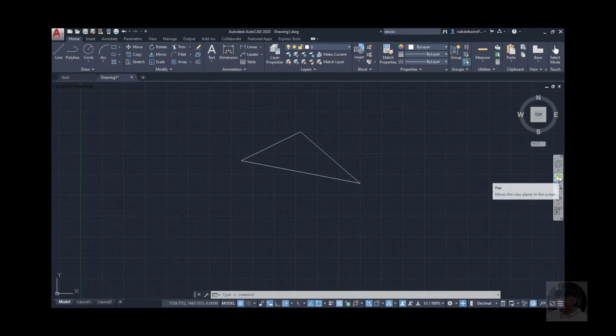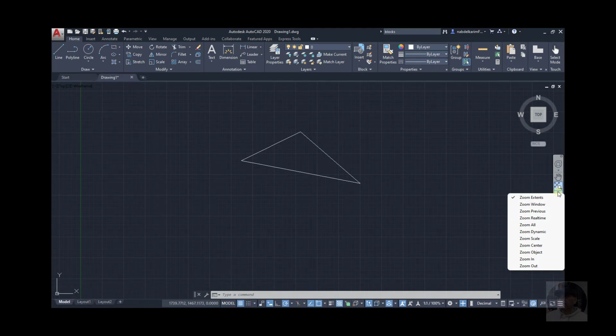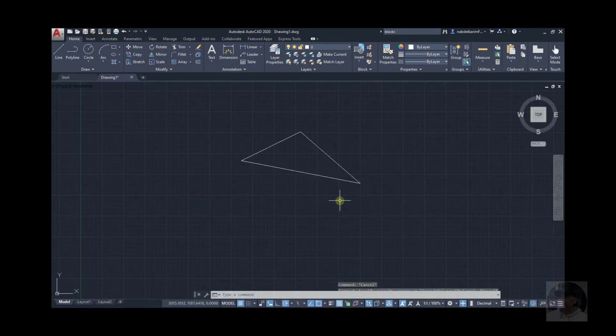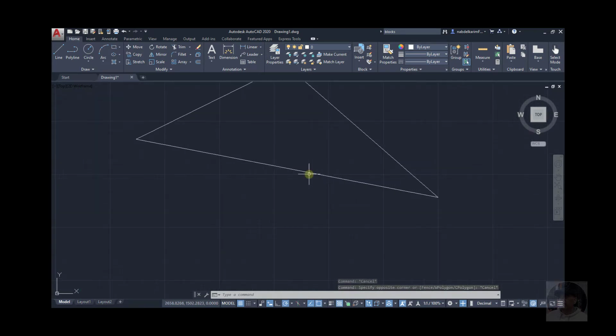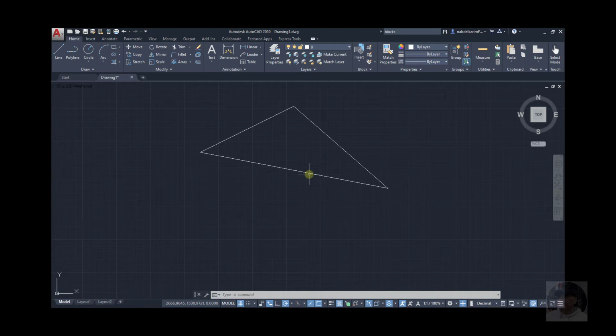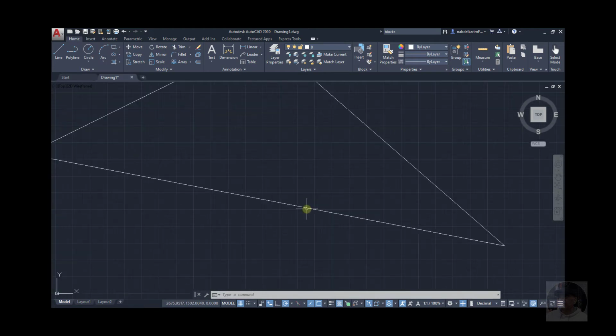or you can just click on this one. The zoom, however, here if you click on this little arrow under the magnifier, you will see a whole bunch of zoom commands. Okay, or with the wheel of your mouse, you can zoom in and zoom out. Okay, zoom in, zoom out.